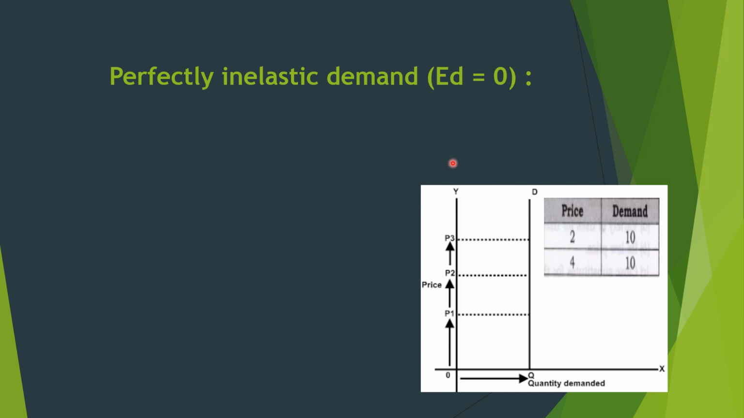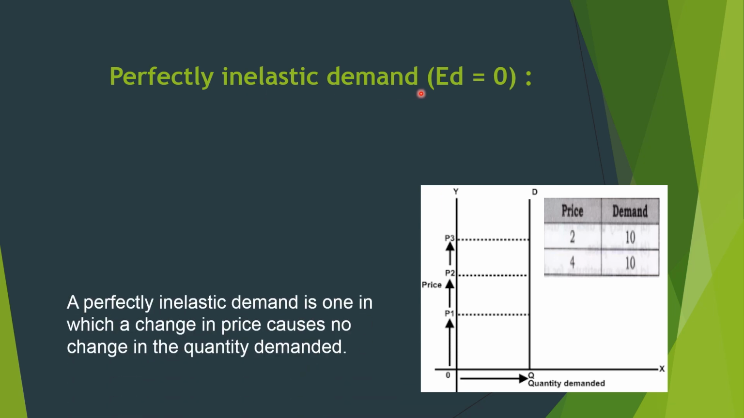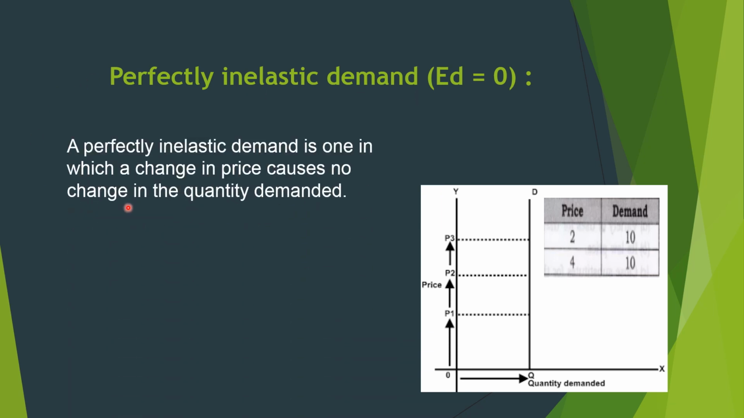According to this diagram, it is clear that price is increasing from OP1 to OP2 to OP3, but the demand remains constant at OQ. So it is termed no change in demand even if price is increasing. That's why it is a perfectly inelastic demand. With the definition: a perfectly inelastic demand is one in which a change in price causes no change in quantity demanded.